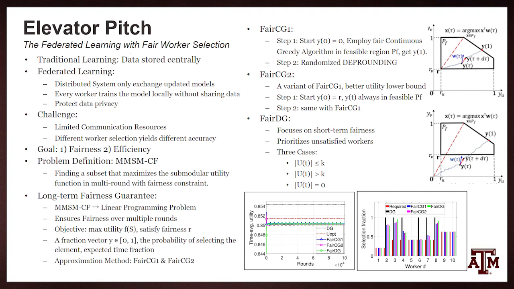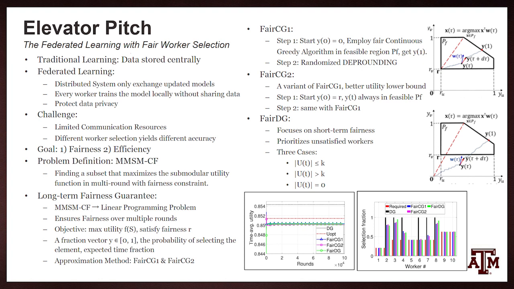So the third algorithm is the FairDG algorithm, and unlike the first two algorithms, which were continuous greedy algorithms and focused on long-term fairness, this is a discrete greedy algorithm and it focuses on short-term fairness. It does so by prioritizing the unsatisfied workers in each round, and it generally involves three cases.